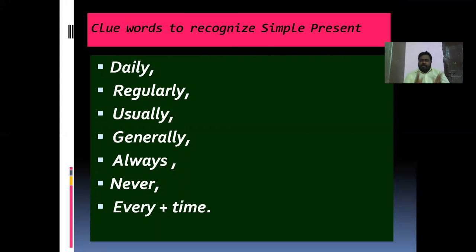Now let us see the clue words to recognize simple present tense. Generally, we can recognize the tense by the time of action of the verb, that is, in which time the action was done. But generally there are some clue words in English which we can easily understand.